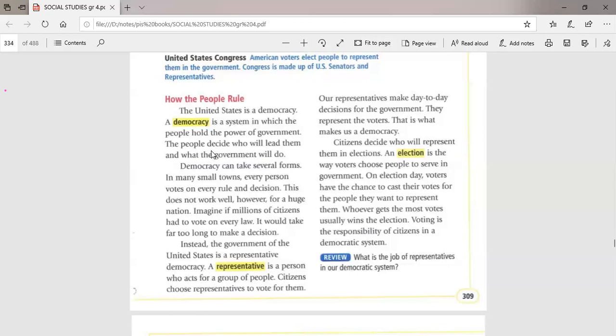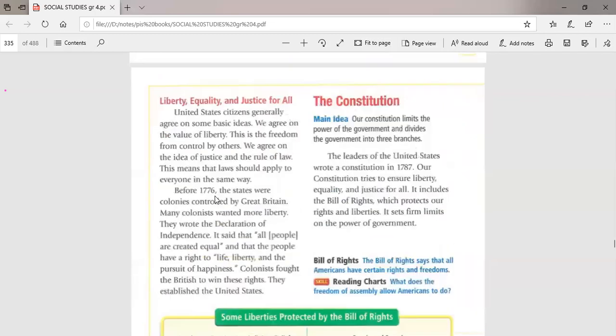Imagine that every person could vote for each law or each rule or each decision America wanted to take. No, it's impossible. That's why each state chooses a representative that could speak and act instead of the whole people of Chicago. The representative of New York will speak and act for the whole people who live in New York, and so on.